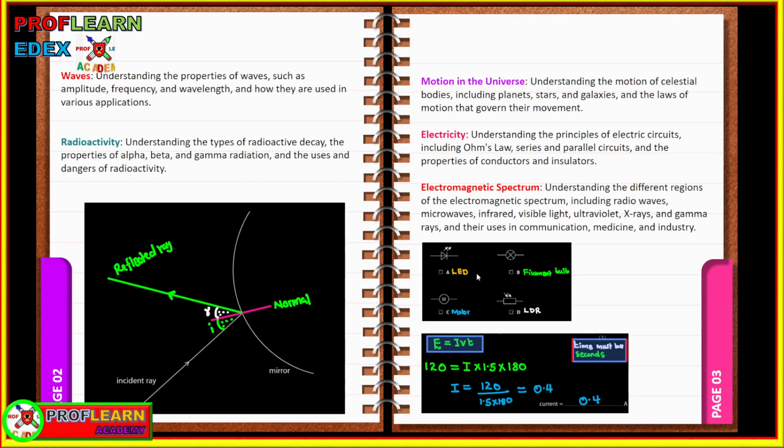Look at these symbols we learned in class. You can use this symbol to represent a filament lamp. This one represents a light emitting diode. This one represents a motor. This one represents an LED. You need to remember the formula for calculating electrical energy, which is current times voltage times time. And remember, time must be in seconds.